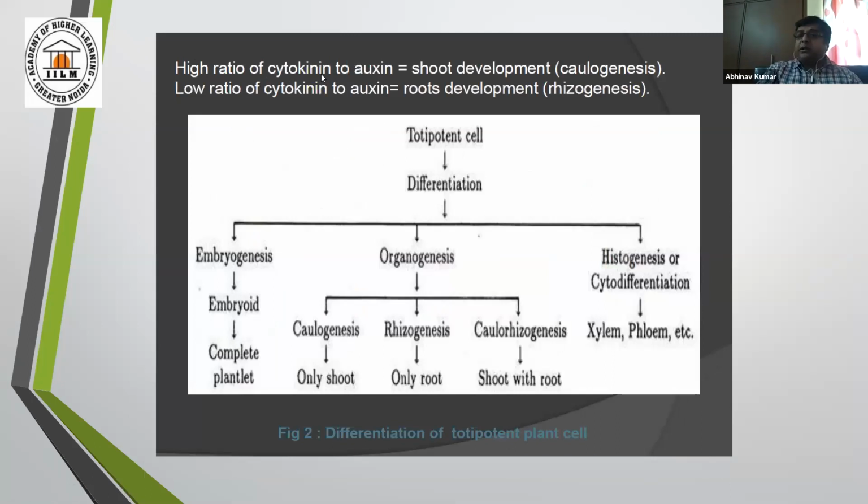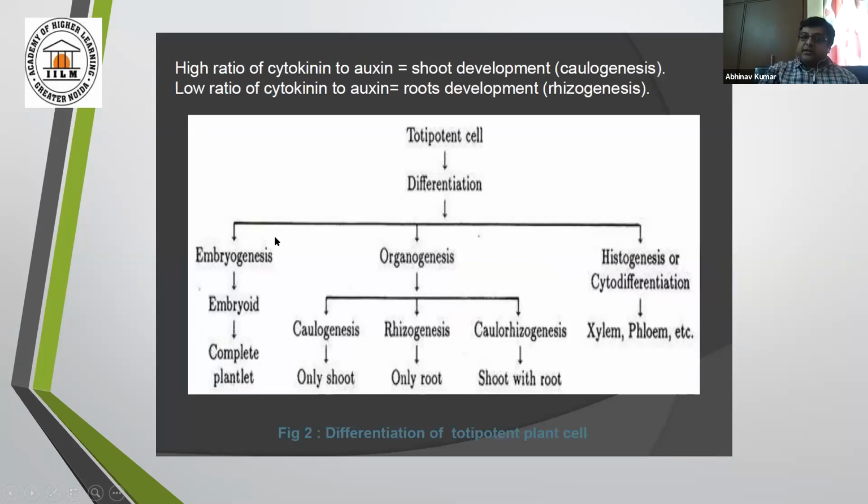Here you have to remember that if cytokinin is more, as I told you two slides back, and if there is a low ratio of cytokinin to auxin, that is, auxin is more, then it leads to root development.